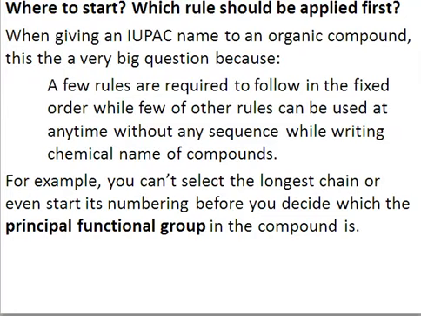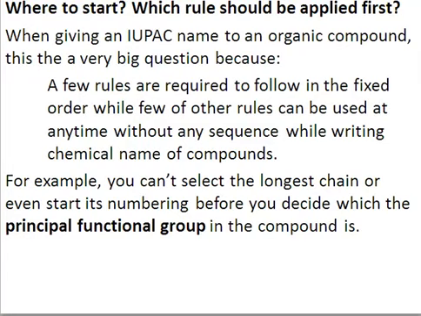So just for example, what we mean by certain rules being fixed and certain rules being applied without any sequence: you cannot select the longest continuous chain, right? Or you cannot start the numbering before you decide the principal functional group. So this is a fixed rule, right? Certain rules are fixed, you cannot compromise on them.